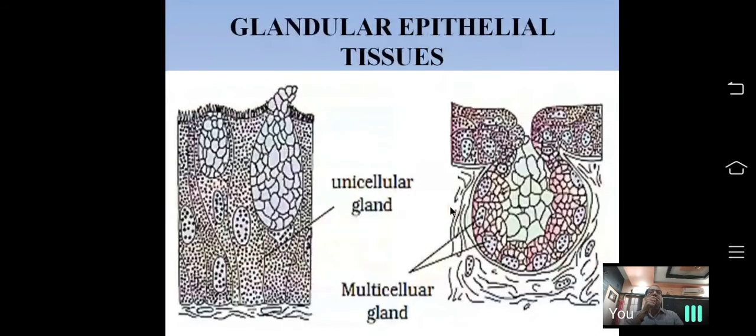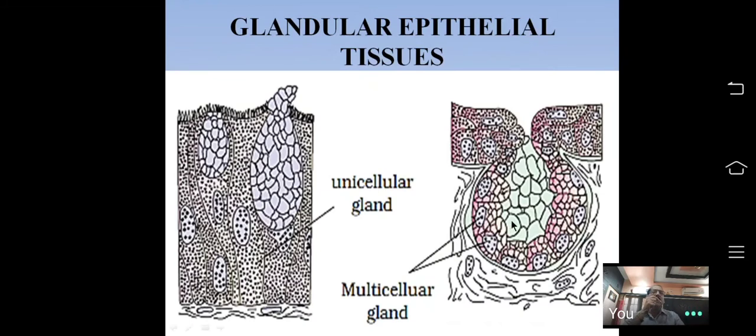Next, we come to the glandular epithelial tissue. Glandular epithelial tissue forms the glands in our body. Glands are of two types, unicellular gland and multicellular gland. Unicellular glands are made up of a single cell called goblet cell, which secretes mucus, found on the inner lining of the nasal passage or respiratory system.